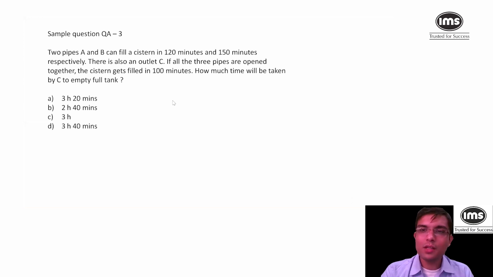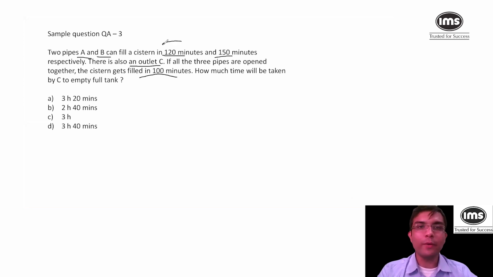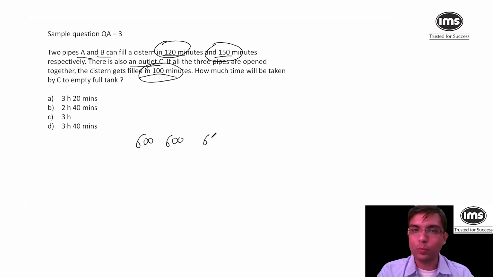So what can we do is we can use elimination or probably we can use the LCM method. A can fill in 120 and B can fill in 150. There is also an outlet pipe C. If all three are open, then it will take 100 minutes. So what I'll do is I'll take LCM of 120, 150 and 100, which is 600. So I'm assuming the tank is of 600 liters. That is what I'm assuming.